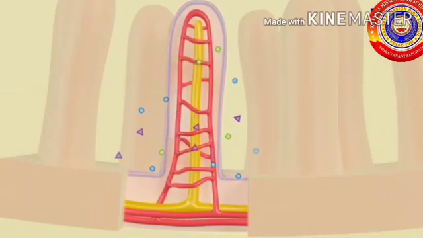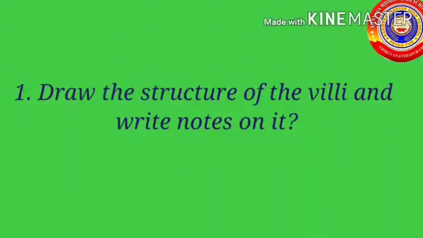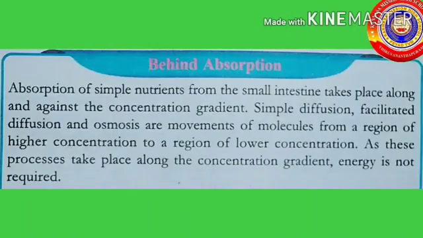Water-soluble simple nutrients are absorbed into the blood itself. Absorption of nutrients and 90% of water take place through the villi. These nutrients and water reach each and every part of the cell in the form of molecules.